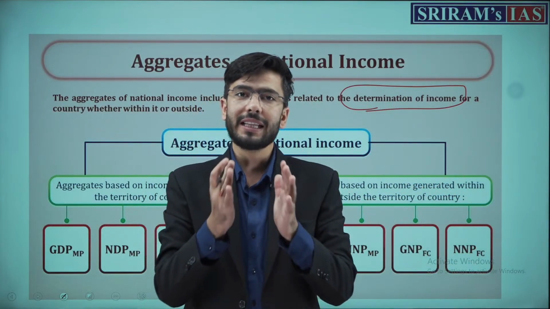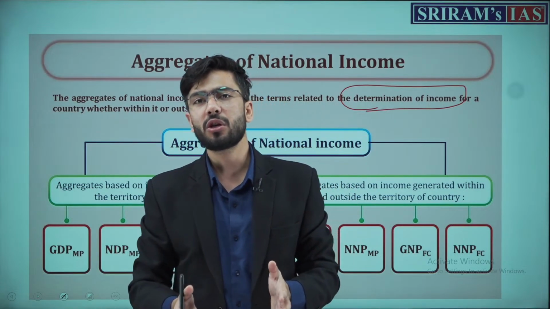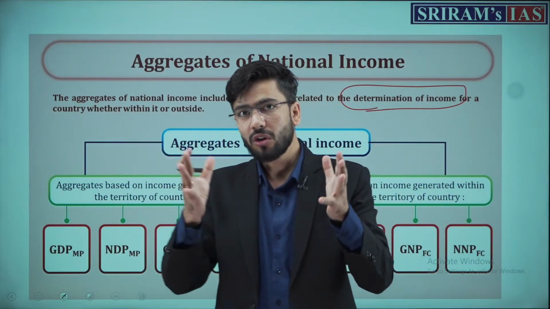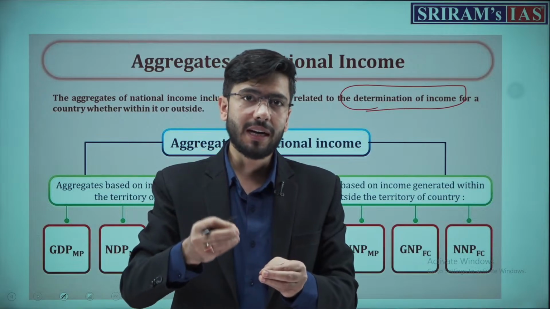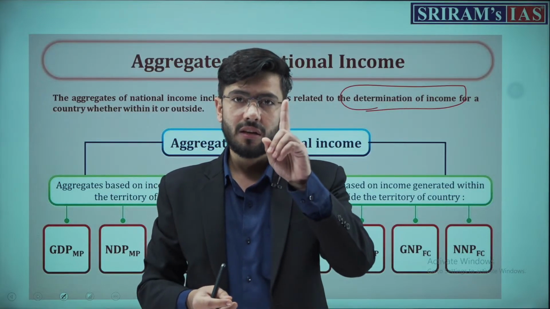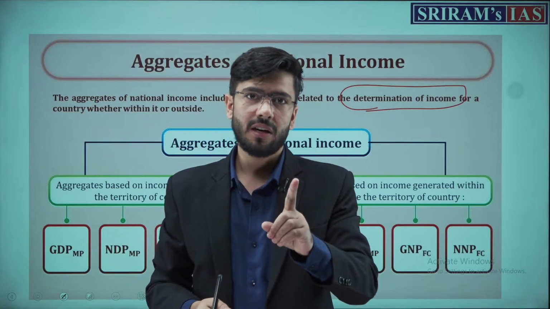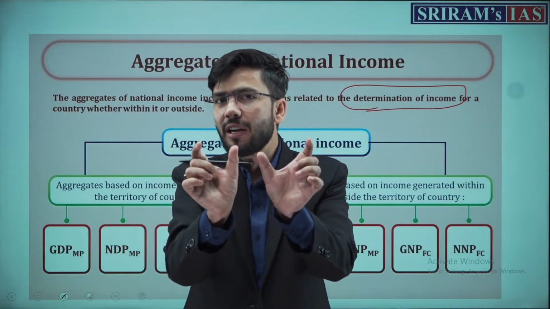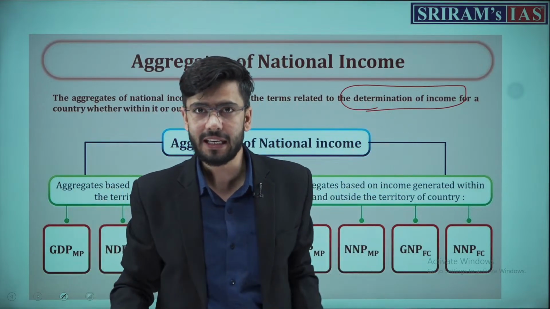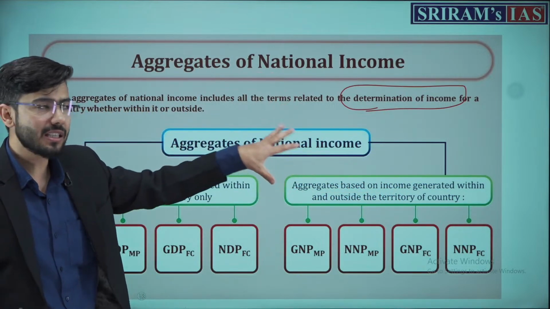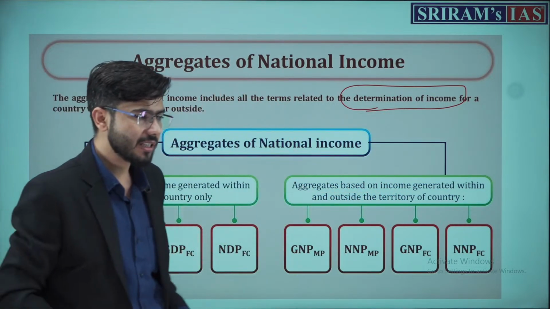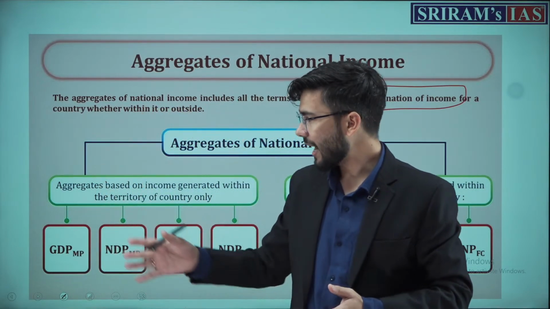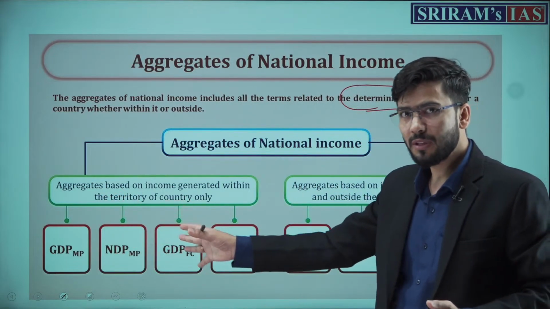Now, once we calculate the income of a nation, then only we will be able to allocate the resources properly. If you want to allocate resources, understand that macroeconomics is resource utilization, maximum utilization and efficient utilization of resources. This is the particular definition of macroeconomics which was given by John Maynard Keynes. And understand that these aggregates of national income help us in determining national income at different stages. Why? And why are all of these aggregates there?